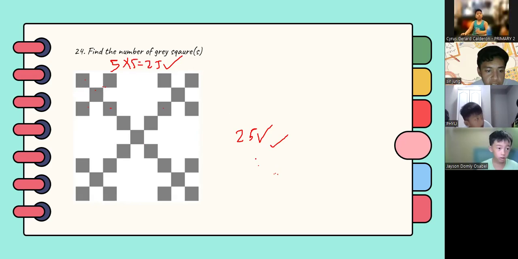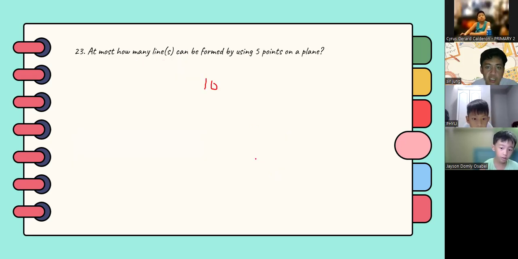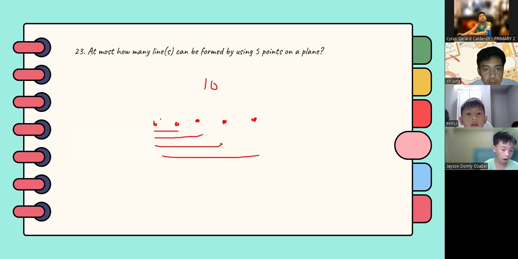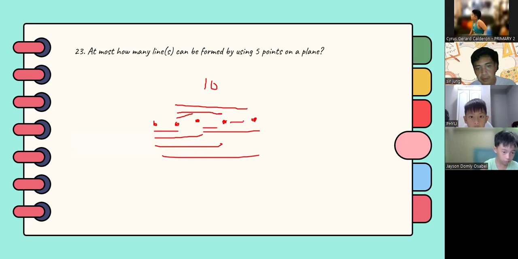Yes, you have a question? What's the answer in 23? The answer should be 10. Correct. We have 5 points, right? So you do it like this: 1, 2, 3, 4, 5, 6, 7, 8, 9, and then 10. So 10 lines.